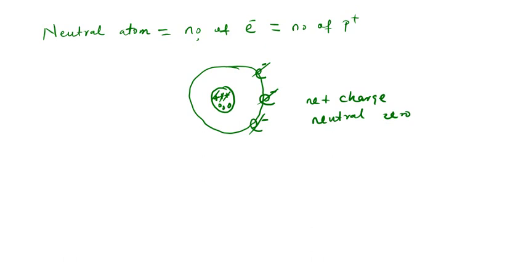Let's also look at what happens for positively charged atom. So when we're talking about positive charged atom, the number of electron must be less than the number of proton.